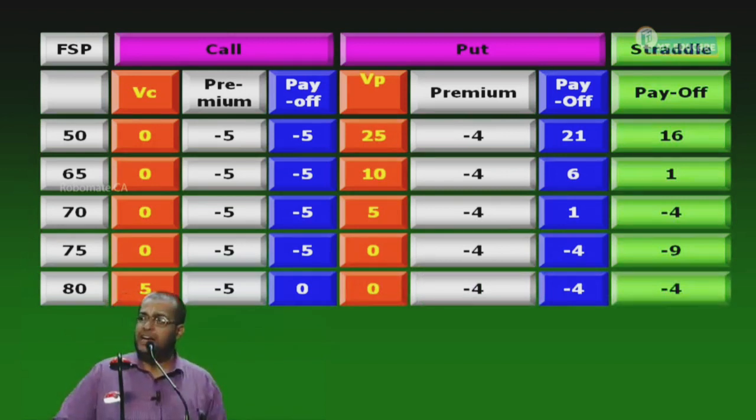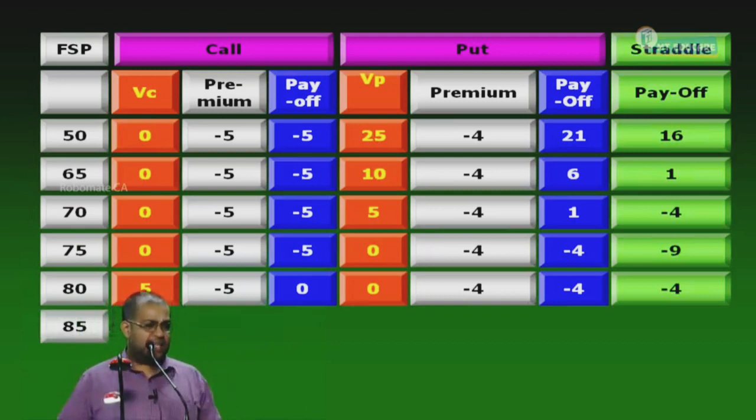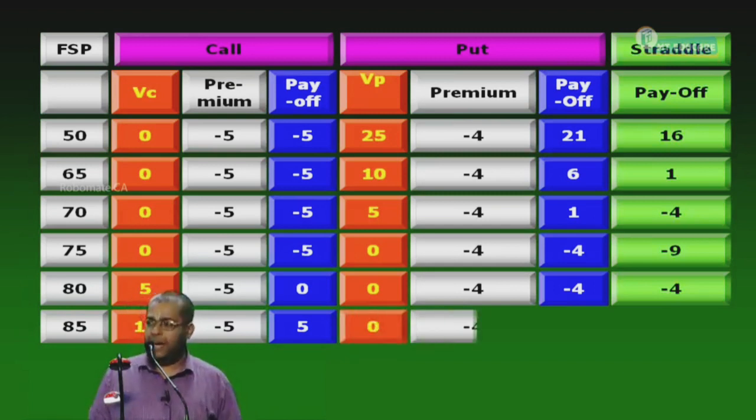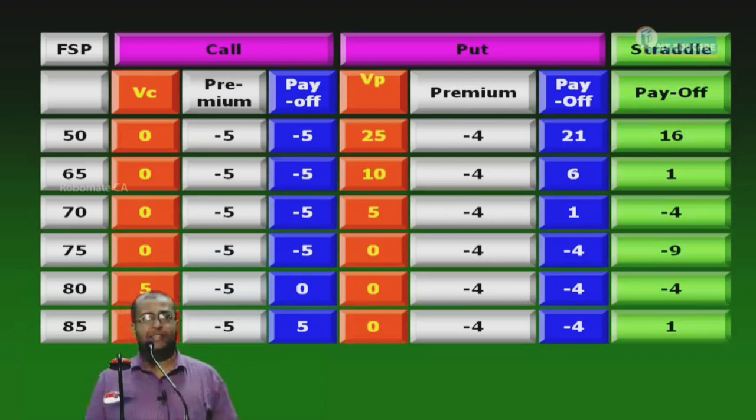I think you are all understanding. Now, next step. 85. Call, exercise or lapse? Exercise, because I have a right to buy at 75 a share worth 85. What is the worth of the call? 10. What is the premium paid? 5. Call payoff is 5. Will the put be exercised or lapse? Lapse. What is the value? 0. Premium is what? -4. What is the payoff? -4. Tell me, the net payoff of the strategy is how much? 1 rupee. Net payoff is 1.